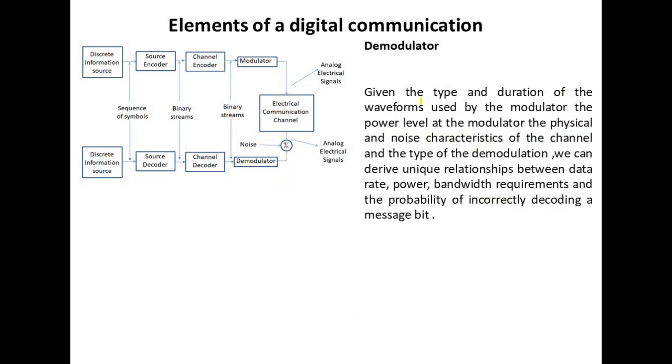Given the type and duration of the waveforms used by the modulator, the power level at the modulator, the physical and noise characteristics of the channel, and the type of demodulation, we can derive unique relationships between data rate, power, bandwidth requirements and the probability of incorrectly decoding a message bit.